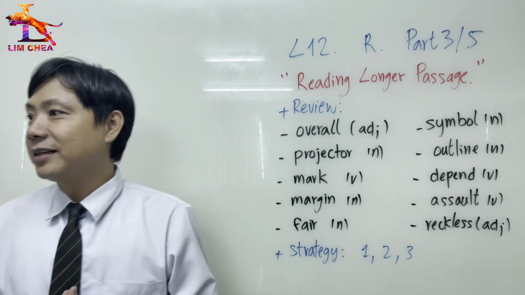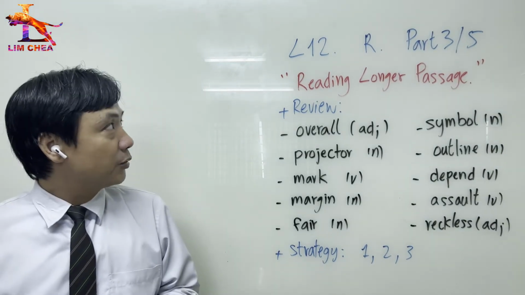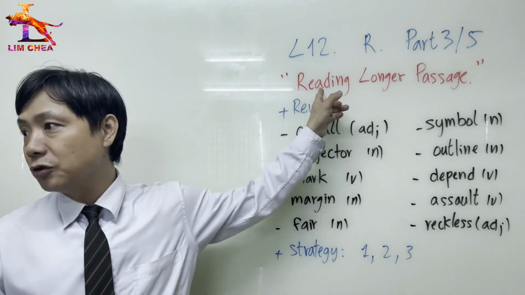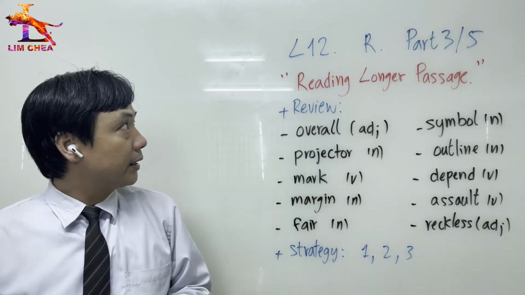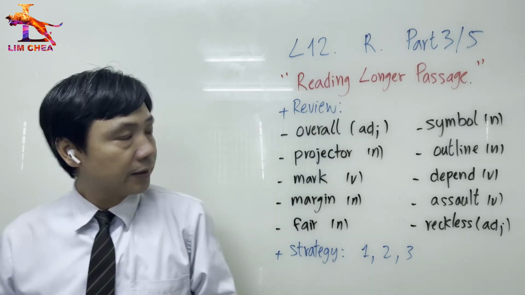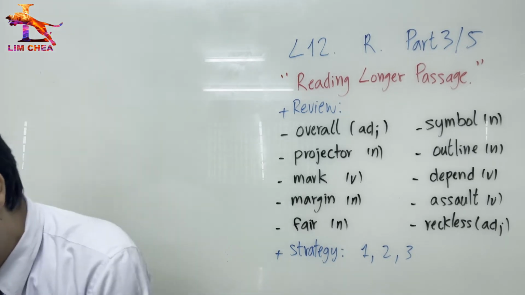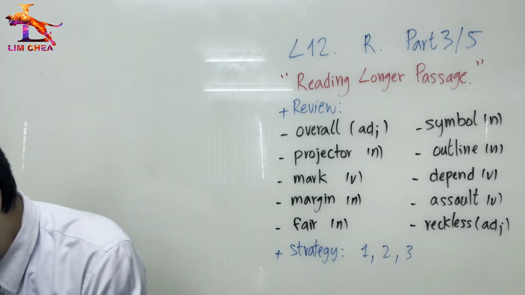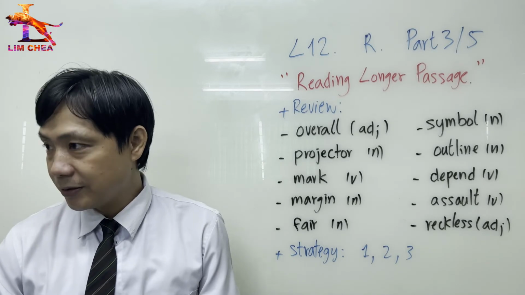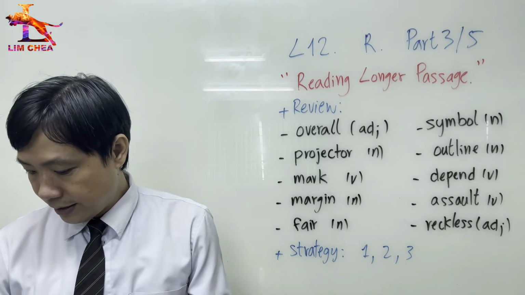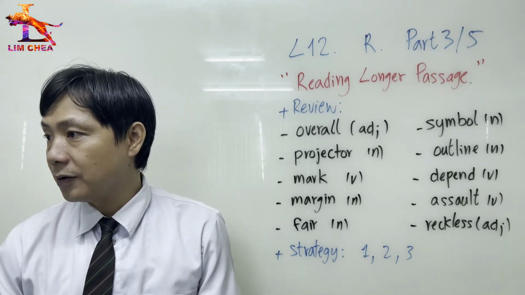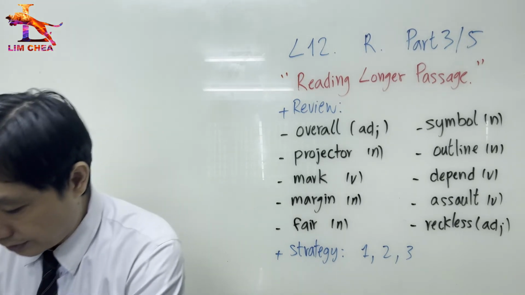Okay, hello everyone. Today we start a new lesson, but continue from the old lesson, right? It's level 12 reading part 3, unit 5. So in this part 3, it is comprehension skill, right? So unit 5 is finished. The last one was skimming, right? For unit 6 for comprehension skill.